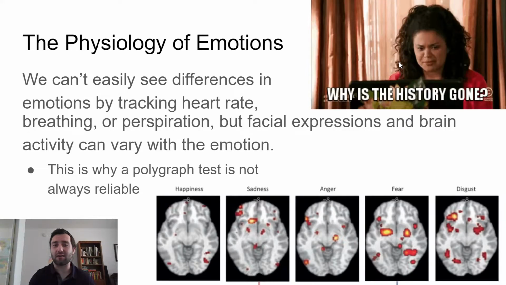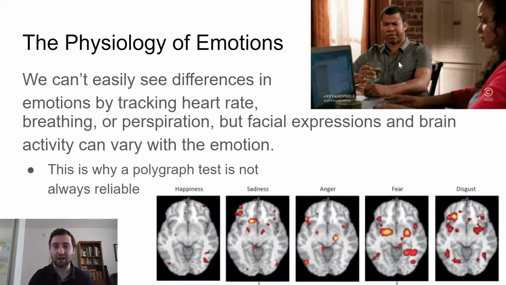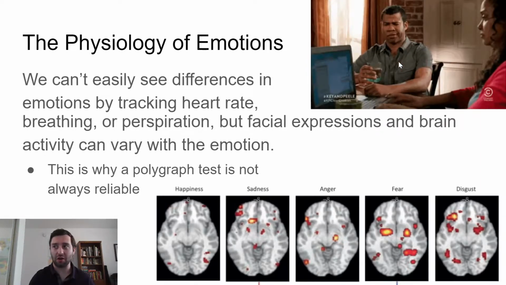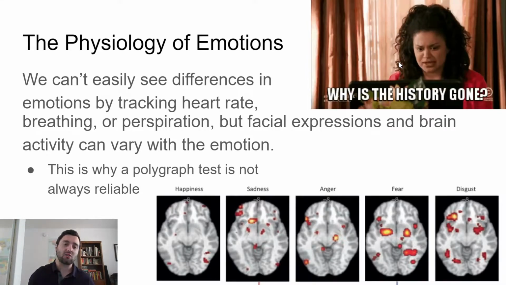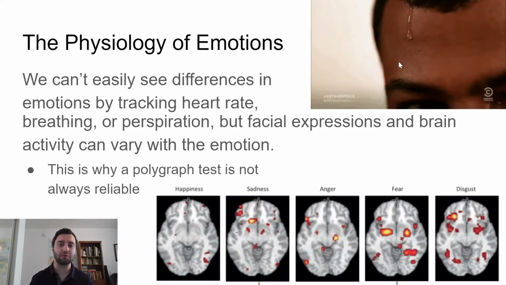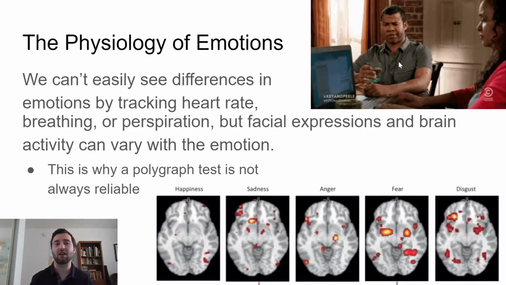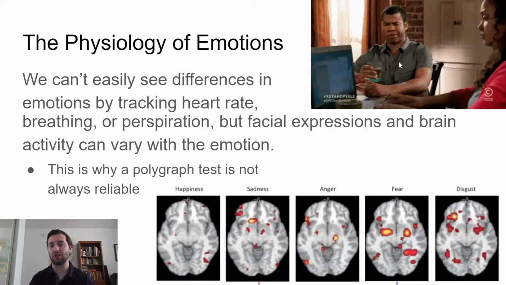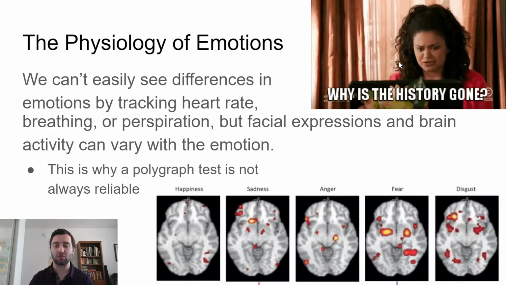The problem is that, 1, some people don't get nervous when they lie. 2, I might be nervous regardless of what I'm talking about. Regardless of whether I'm lying or not, I might just be nervous to be there. This is one of the reasons why polygraph tests really aren't a reliable way of telling if someone's lying or not, because they aren't actually looking at what we need to look at to tell what emotions people are feeling or what they're actually doing.